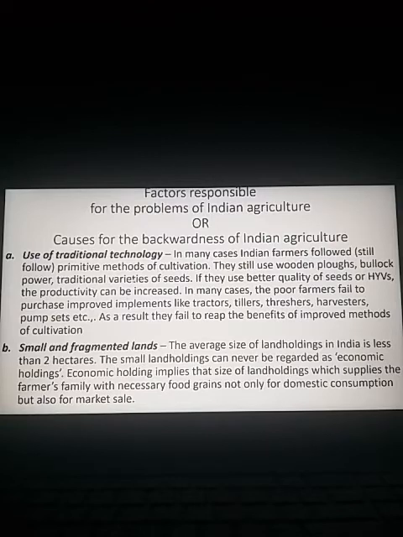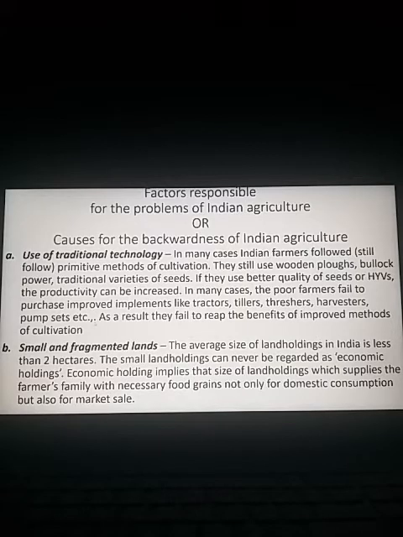Instead of using the traditional methods, provided they use quality seeds or HYVS, what we call hybrid seeds, the productivity can be increased. In many cases, the poor farmers fail to purchase improved implements. When I say fail to purchase, because of poverty, they are not in a position to afford modern implements like tractors, tillers, threshers, harvesters, pump sets, etc.